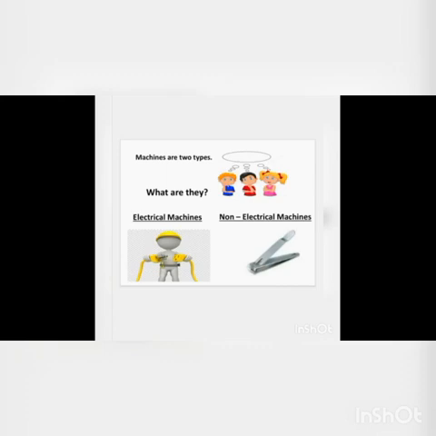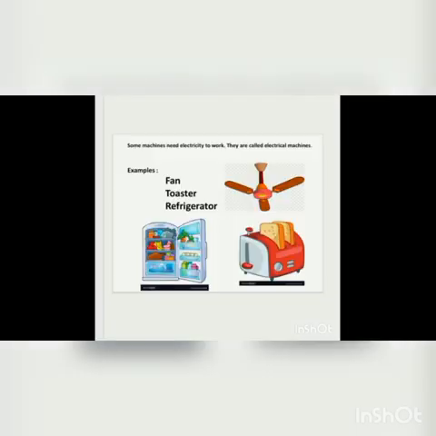Machines are of two types. What are they? One is electrical machines. Another is non-electrical machines. Some machines need electricity to work.